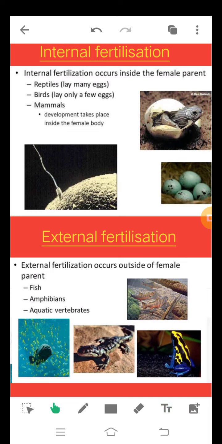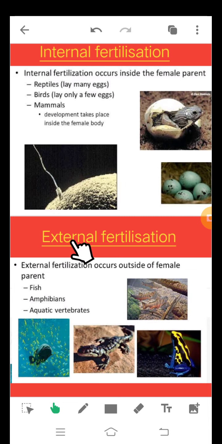So as I said, internal fertilization occurs inside the female parent. So that means the male gamete fuses with the female gamete inside the female body. As it is occurring inside the body, we call it internal fertilization. And it takes place in reptiles, birds, and mammals. And the development of the baby also takes place inside the female body only.